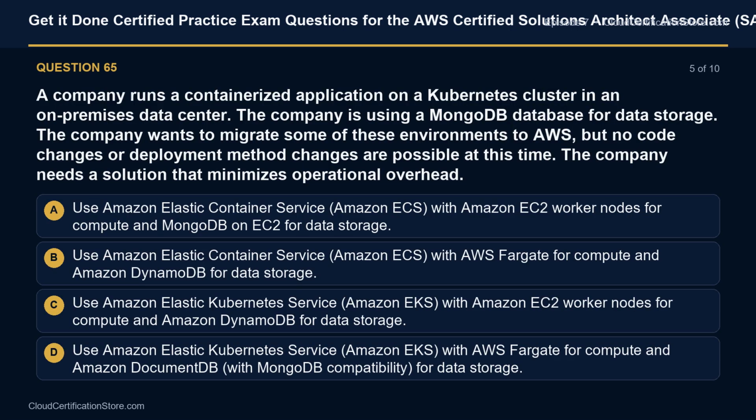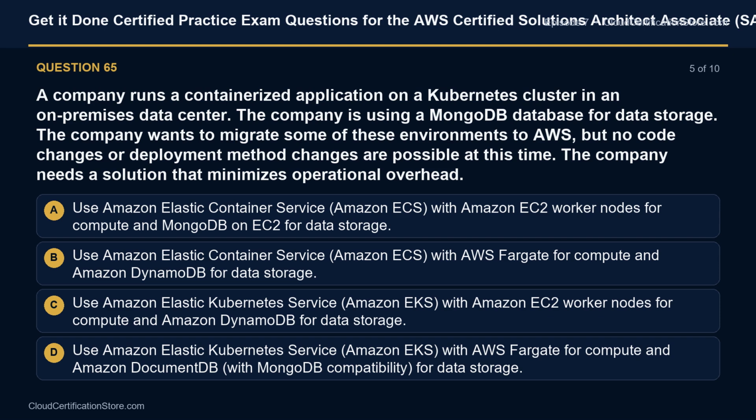Question 65. A company runs a containerized application on a Kubernetes cluster in an on-premises data center. The company is using a MongoDB database for data storage. The company wants to migrate some of these environments to AWS, but no code changes or deployment method changes are possible at this time. The company needs a solution that minimizes operational overhead.